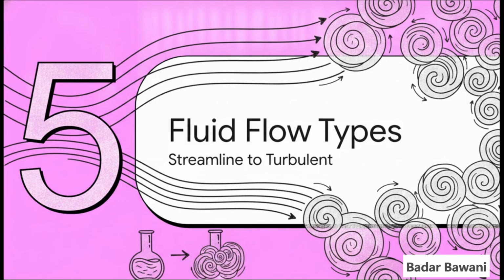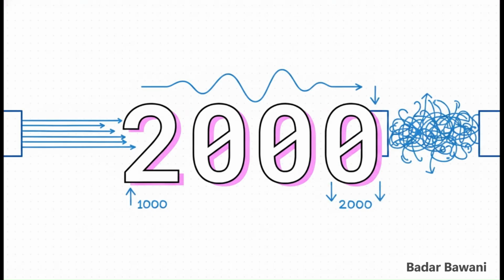Let's transition to Section 5, fluid flow types, from streamlined to turbulent. Things get incredibly dynamic when fluids actually start moving. What's really interesting here are these thresholds, specifically a mathematical concept known as Reynolds numbers. Think of these numbers as the ultimate speed limits for smooth fluid flow.